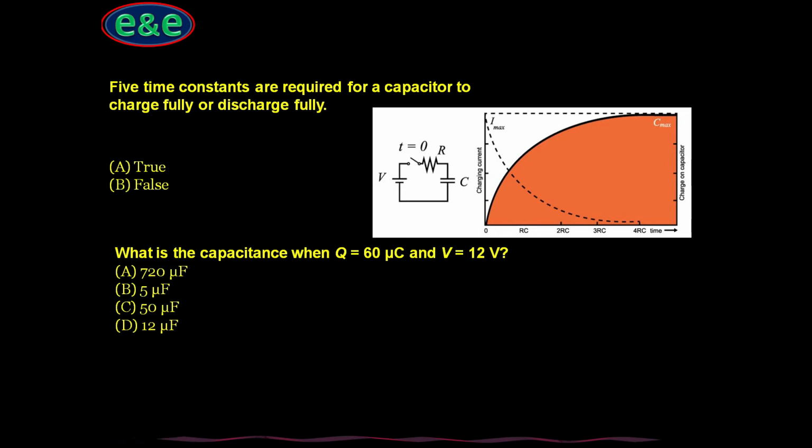Coming to the next question, what is the capacitance when Q equals 60 microcoulomb and V equals 12 volts? You might be aware of the formula Q equals C into V, capacitance into voltage. So C equals Q divided by V, that is 60 divided by 12, which is 5, and because it is in microcoulomb, it is 5 microfarad. Option is B.